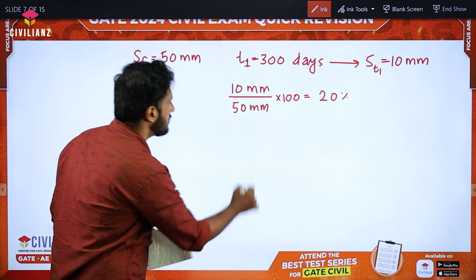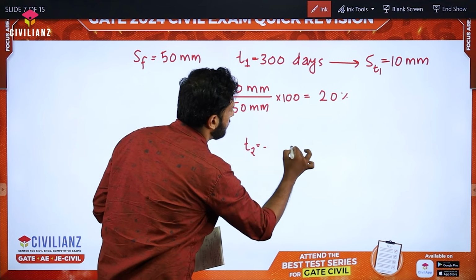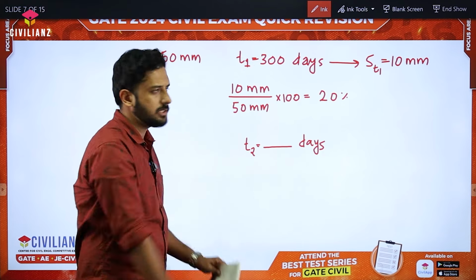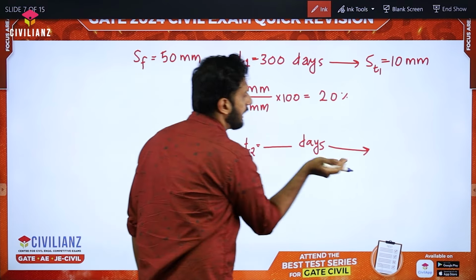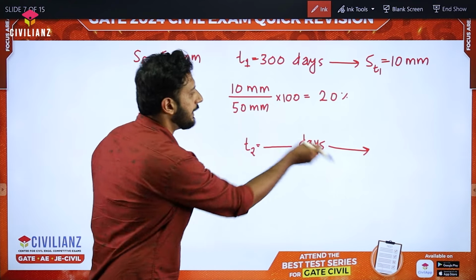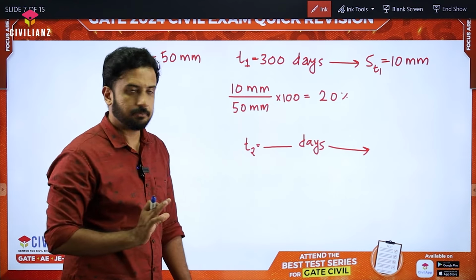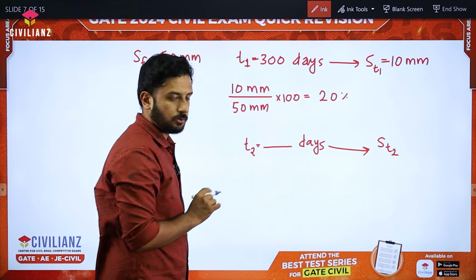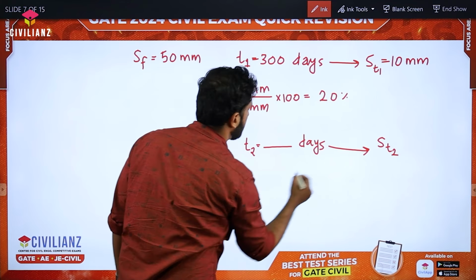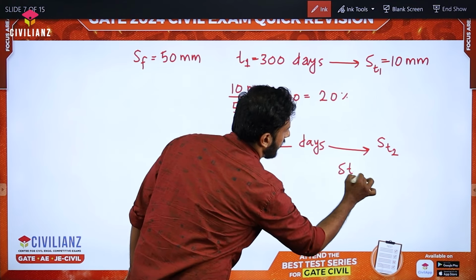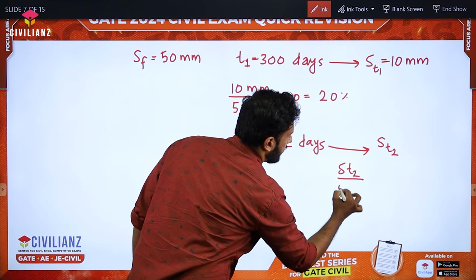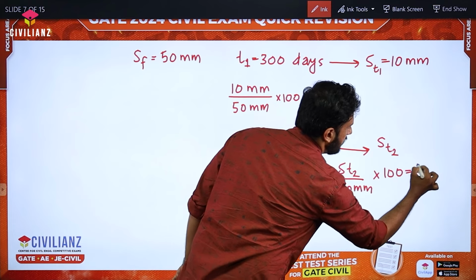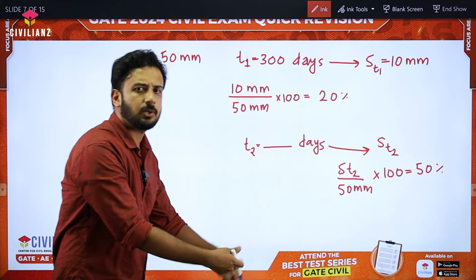Now what they are asking is, we will be having some another time T2, which we don't know. Let it be T2 days. The corresponding settlement they have not given, but they told that that percentage is 50%. Means whatever this settlement corresponds to time T2, if I am taking that settlement value, S T2, settlement at time 2, divided by 50 mm into 100, how much am I going to get? 50%. This is what they have mentioned.